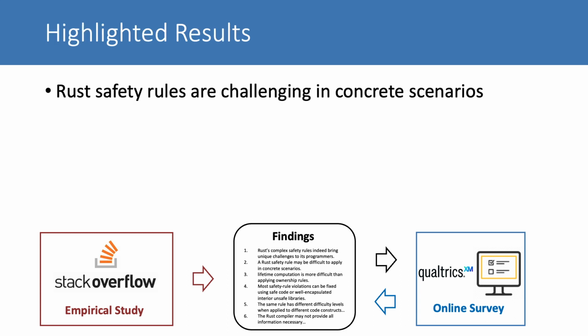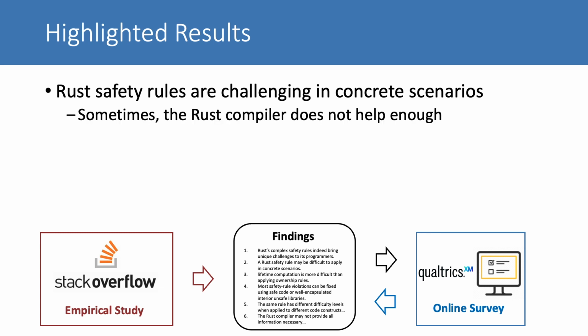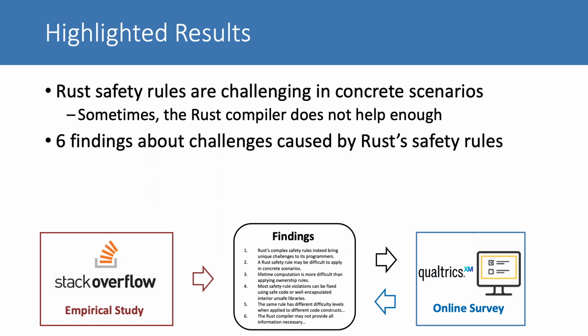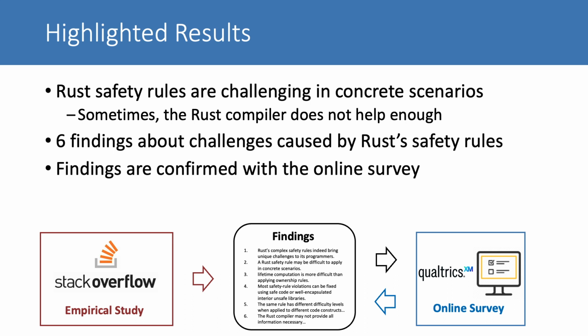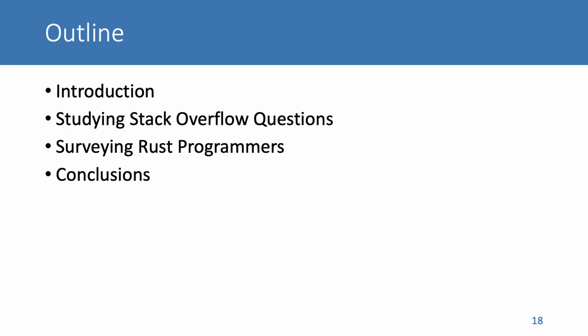We observe that Rust safety rules are difficult to apply in concrete coding scenarios. Sometimes, error messages provided by the Rust compiler may not be helpful enough. In total, we gain 6 findings about the programming challenges caused by Rust safety rules. Those findings can be useful references for Rust learners and programmers. Moreover, the findings are confirmed by the online survey with statistical confidence. This is the outline of my talk.